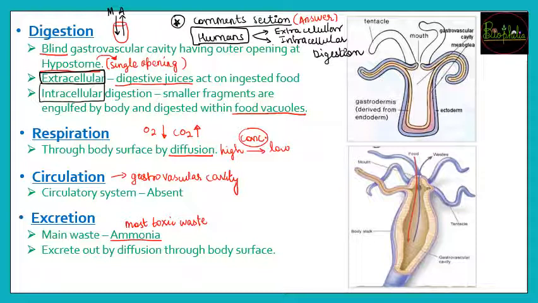And again, there will be no excretory system like kidneys, ureters, bladders. They will directly excrete with the help of diffusion, which is again nothing but the concentration gradient. Since the body has more ammonia, that ammonia will go out of the body through diffusion. So this was about the processes. Now let us see the next processes.